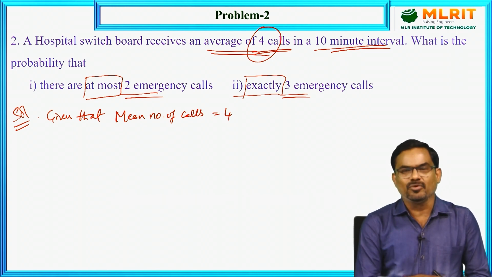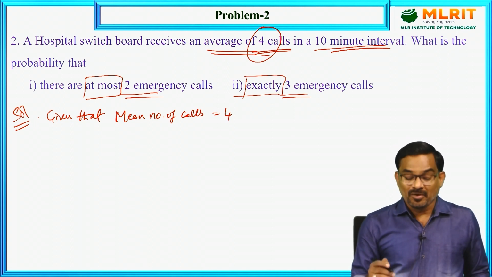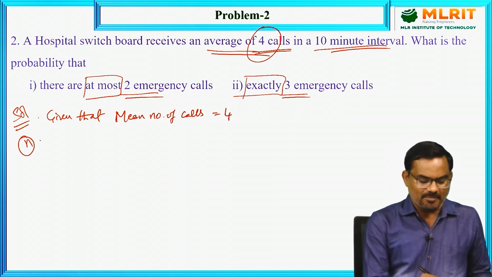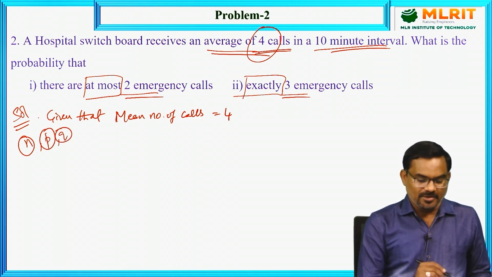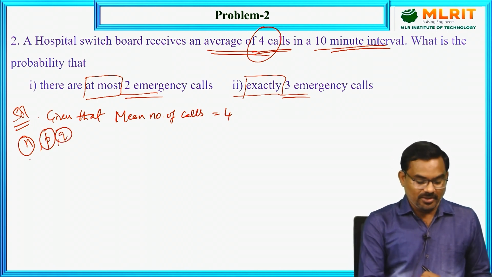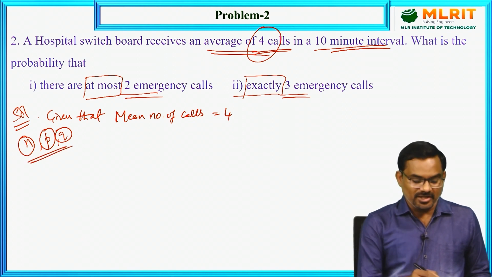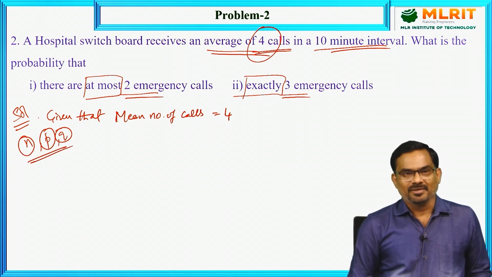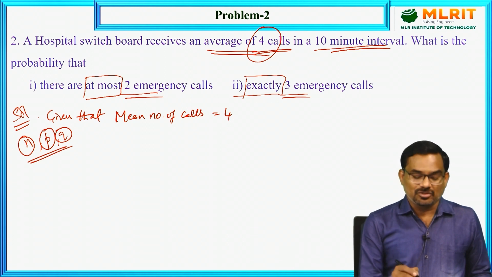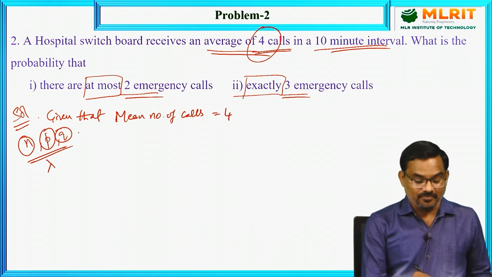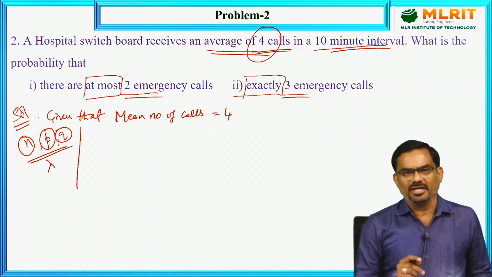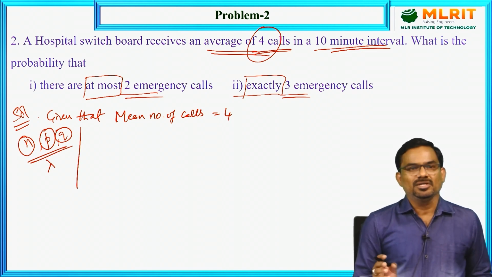For example, if we want to apply binomial distribution, we must have n, the number of trials, p, the probability of success, and then using p we can calculate q, and we use the binomial distribution. So we need to find so many values. Whereas here in Poisson distribution, if we have the value of lambda, that is enough. If we have the value of lambda, we can calculate the probability of x equal to some xi.